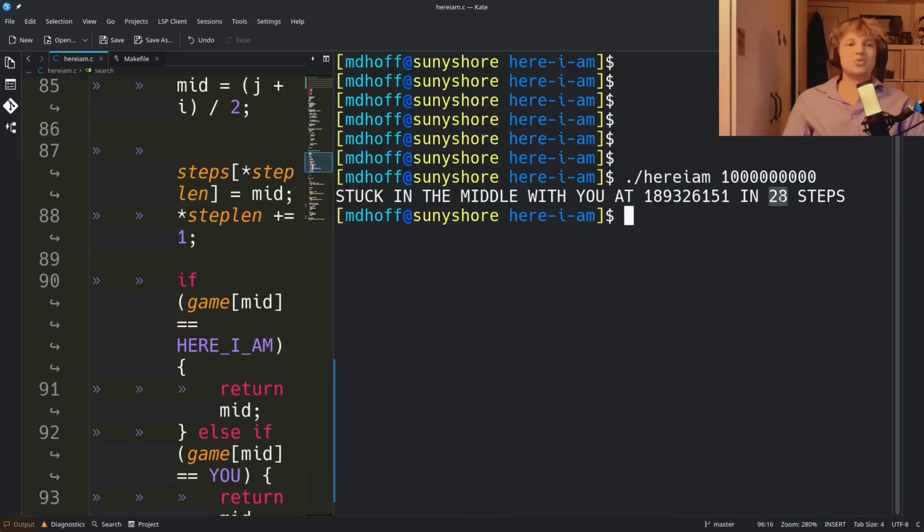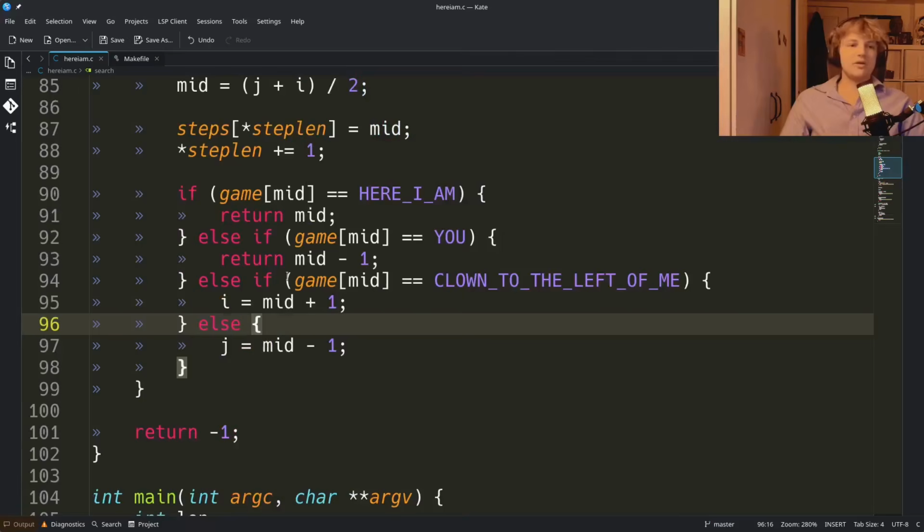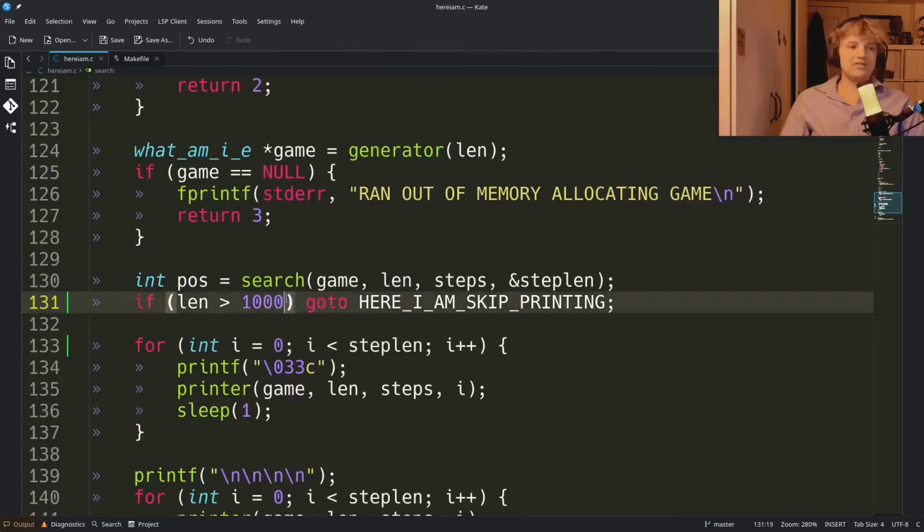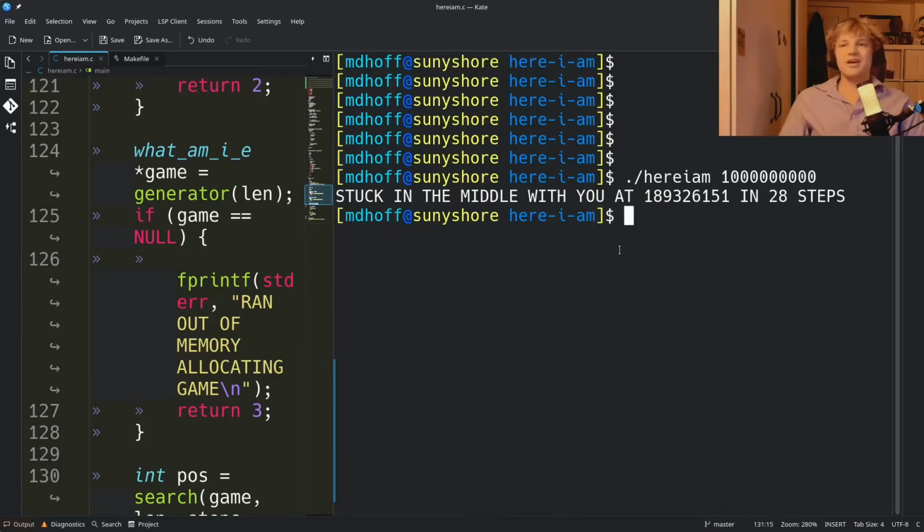It only took 28 steps. So he's at whatever index this is, and he's stuck in the middle with you at this, and it only took the computer 28 steps. So there you go. That's absolutely incredible. And by the way, if you're wondering why the board didn't show up, I disable it for lengths over 1,000 for obvious reasons. But yeah, anyway, that is why binary search is one of the most efficient algorithms in computer